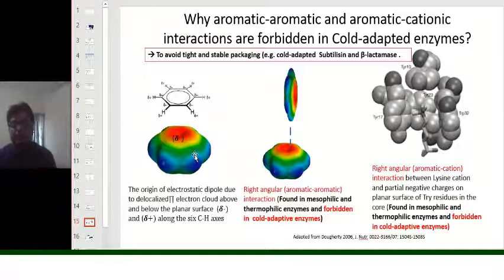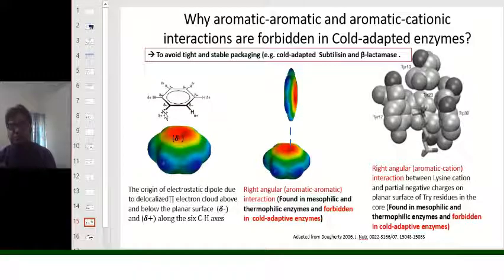Here you find that due to the delocalization of the pi electrons above and below the plane of the aromatic ring, there is a formation of partial negative charge above and below the surface of the plane of the ring, and there is also formation of partial positive charge along the carbon-hydrogen bond axis.